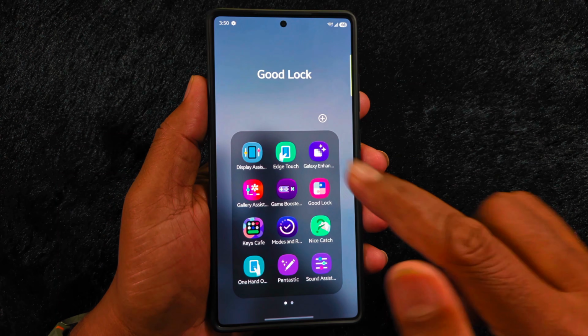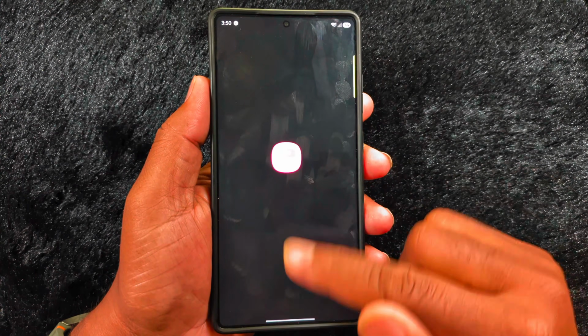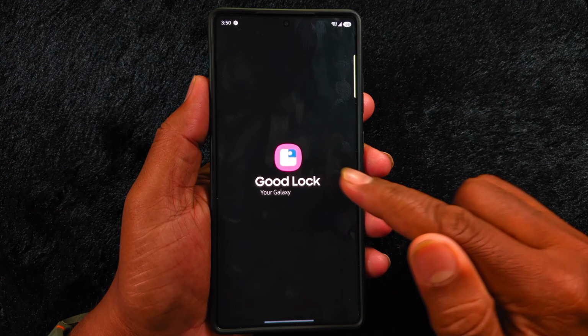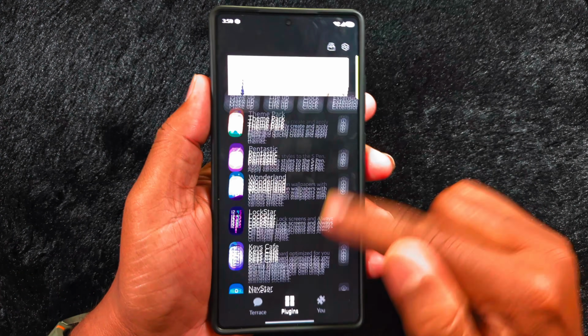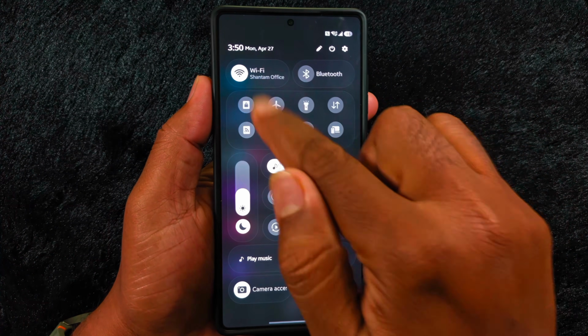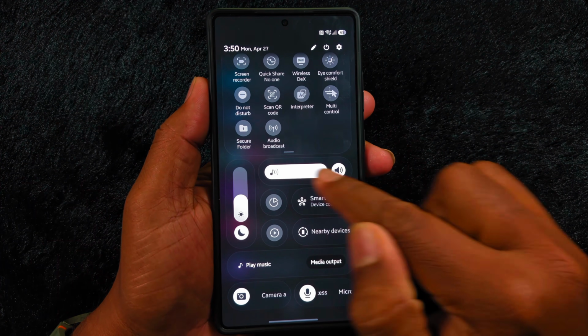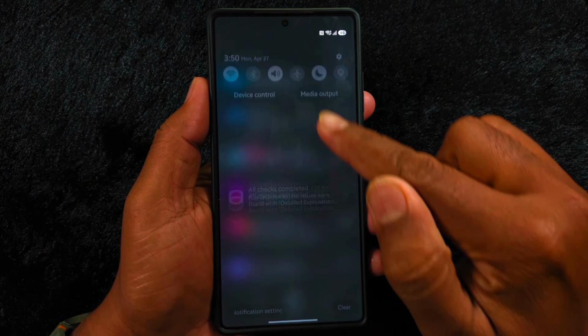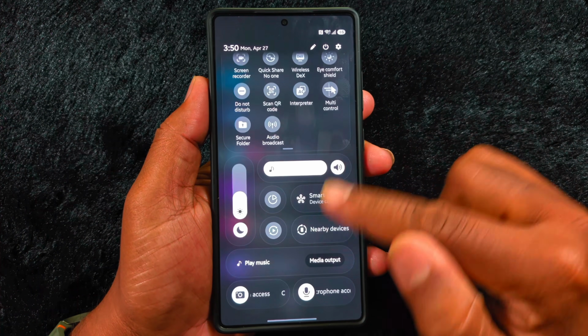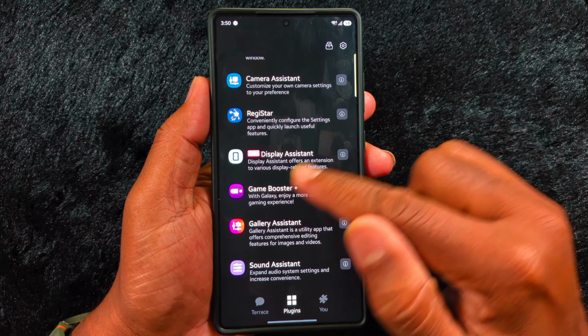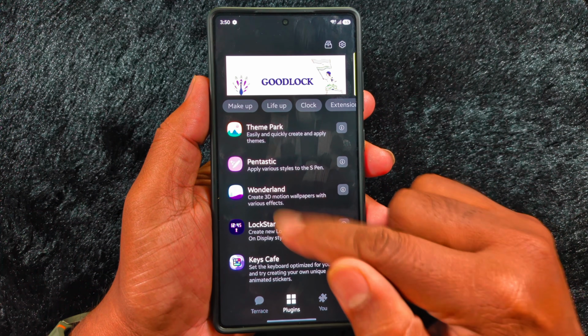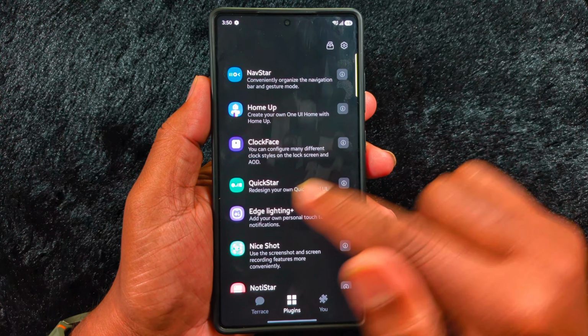If you regularly use Samsung Good Lock, there's an awesome new QuickStar update that lets you fully customize your Quick panel, including adding your own photos, customizing buttons, and changing the entire control panel style. It's one of the biggest customization upgrades in One UI 8.5 for all Samsung Galaxy users.